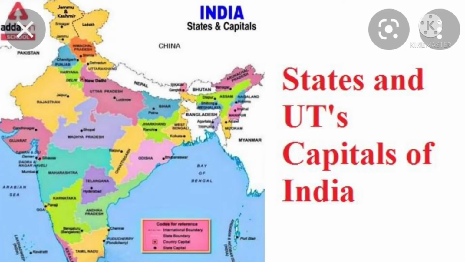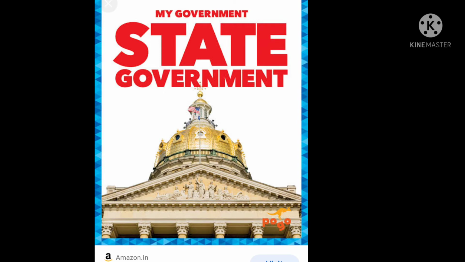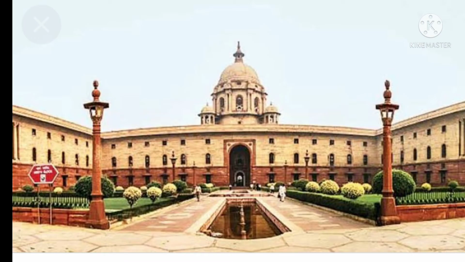Children, India is divided into 28 states and 8 union territories, including the National Capital Territory of Delhi. Each state has its own government called the state government. It is responsible for maintaining law and order within the state. However, there is one government for the entire country known as the central government. It makes law for the entire country. The union territories are governed by the central government. The central government helps the state government as and when needed.